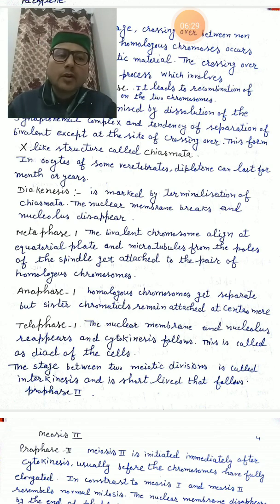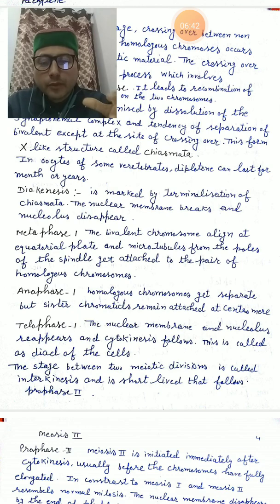और उसके बाद कौन सा फेस आएगा हमारे पास? प्रोफेस 2. तो जैसे कि मैंने कहा, prophase 2, meiosis 2 is initiated immediately after the cytokinesis before the chromosomes have fully elongated. यहाँ पे chromosomes पूरी तरह elongate हो जाएंगे. In contrast to meiosis 1, meiosis 2 resembles normal mitosis. जो meiosis 2 है वो बिल्कुल mitosis की तरह ही है.